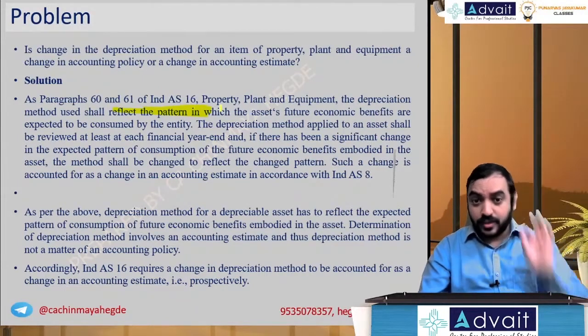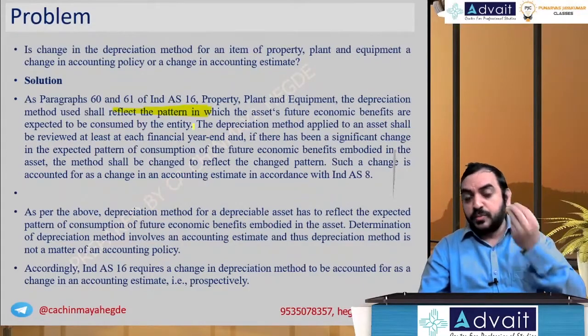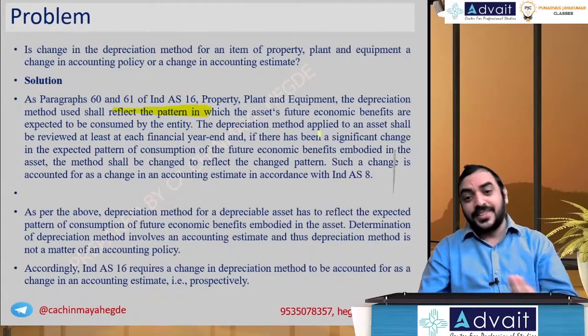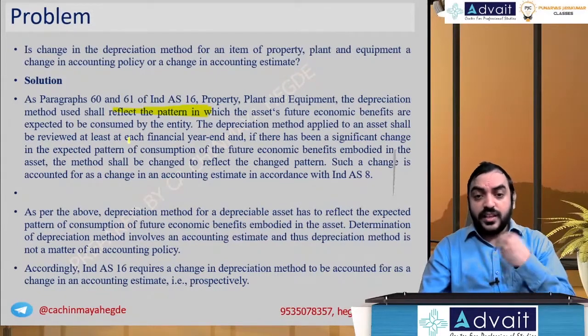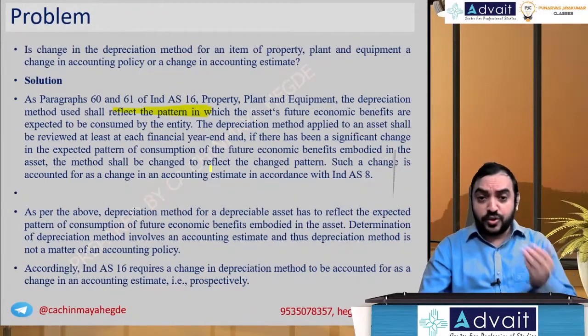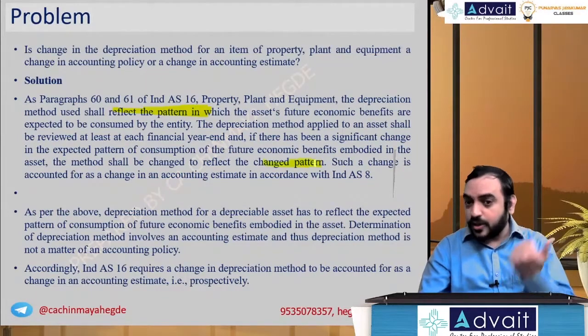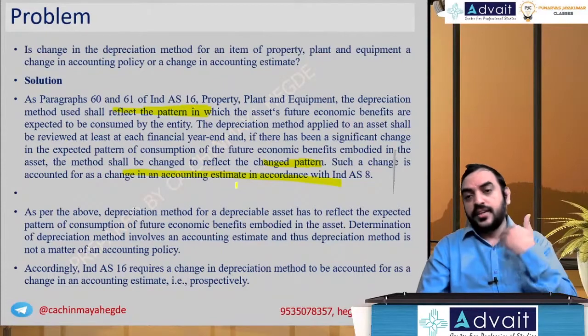Remember the word pattern, in which assets' future economic benefits are expected to be consumed by the entity. The depreciation method applied to an asset shall be reviewed at least each financial year, and if there has been a significant change in the expected pattern of consumption of future economic benefits embodied in the asset, the method shall be changed to reflect the change in pattern. Again, pattern. Such a change is accounted for as a change in accounting estimate in accordance with AS 8.